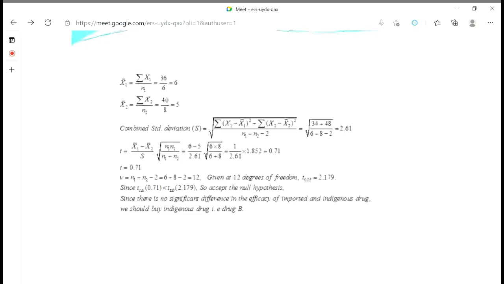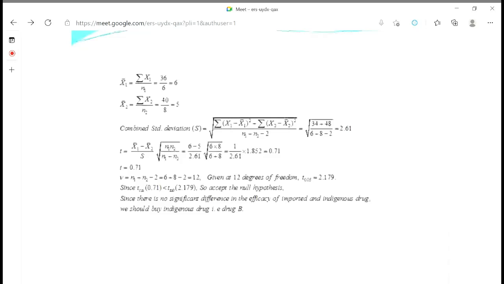Is it okay or not? This t tabulated value or critical value will be given. Now, if t calculated is less than t tabulated, it means non-significant. Non-significant means accept the null hypothesis. So what was our null hypothesis? Our null hypothesis was that both the drugs are equally effective.